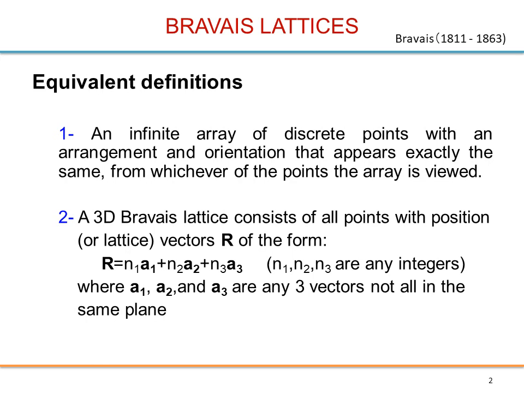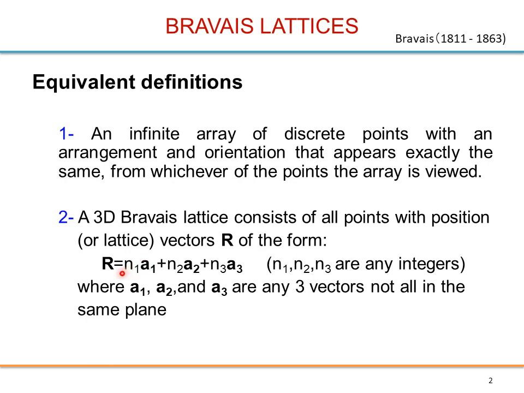The second definition is more mathematical, easy to use in maths. A 3D Bravais lattice consists of all points with position or lattice vectors R. In my slides bold means vectors. R is a vector connecting any 2 points belonging to the lattice.